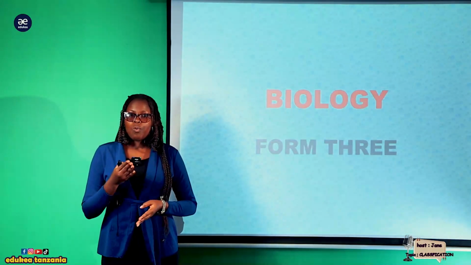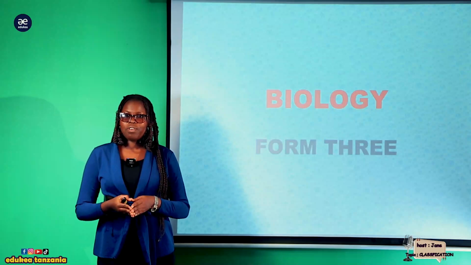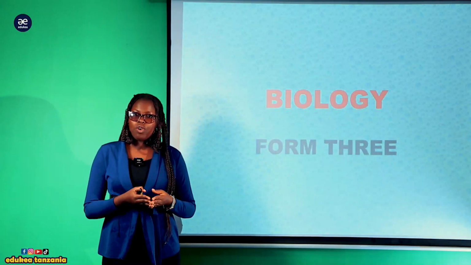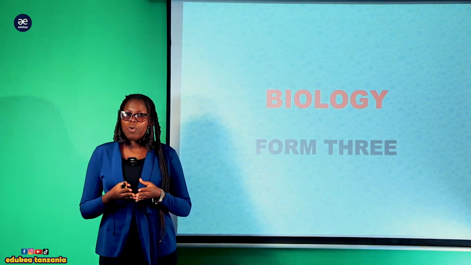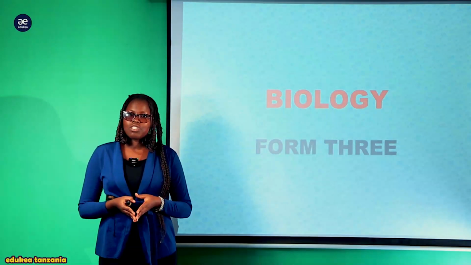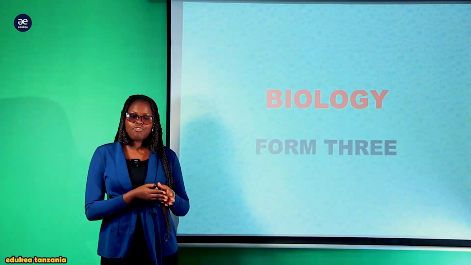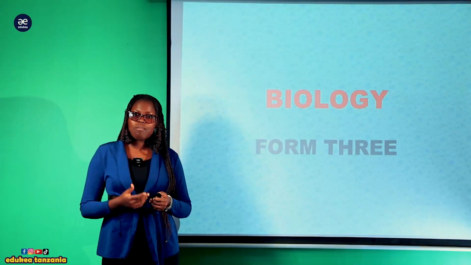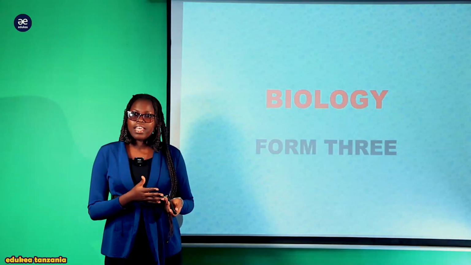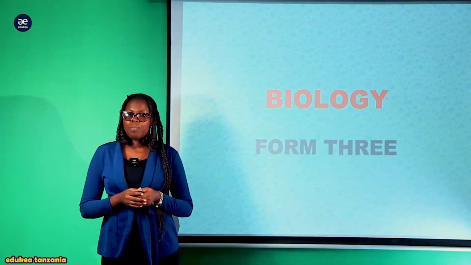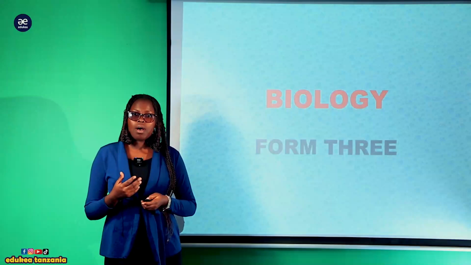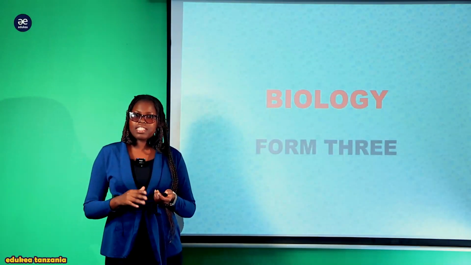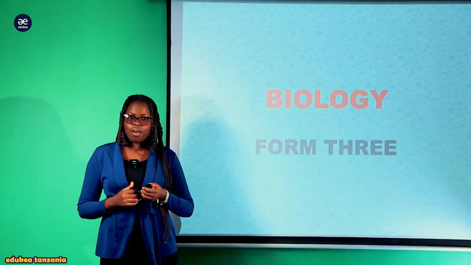For Form 3, we are going to start our new topic known as excretion. My lovely Form 3 students, we human beings, we living things, get an energy source from different food substances. And once those food substances are used in our body, they have to be eliminated from our body, because when they are not removed, they can accumulate and become toxic in our body.